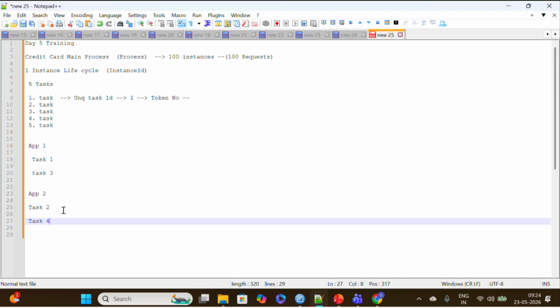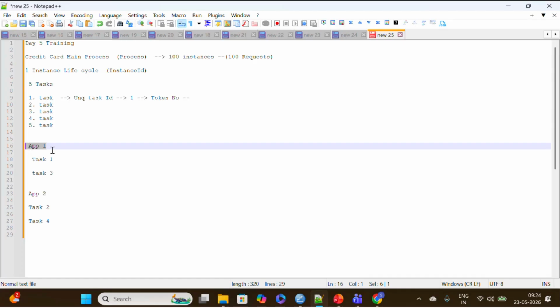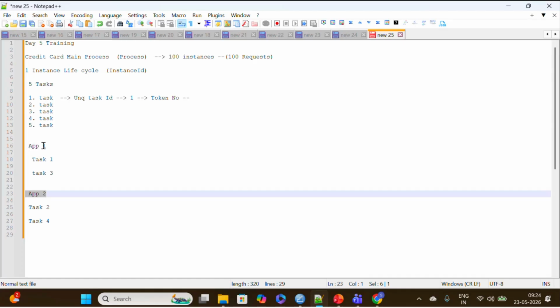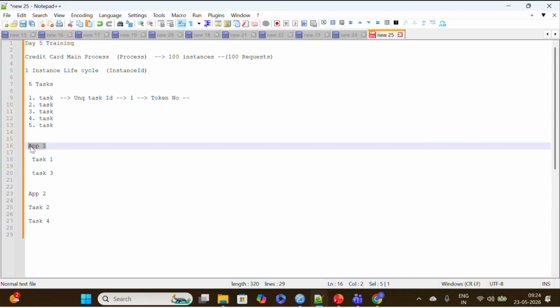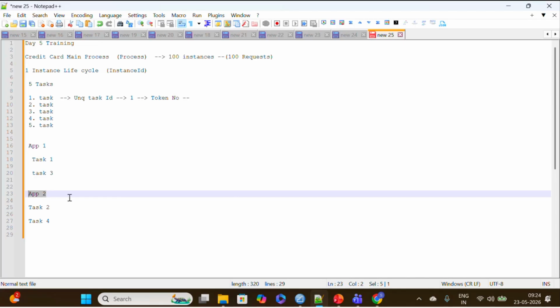All the processes running in production will have a unique ID, right? So how will that be? If instance one got created from app one, and then the app two process is triggered, the instance ID will become two. Then again from app one, the process is started, and the instance ID will become three. For app two, again the instance ID will become four.